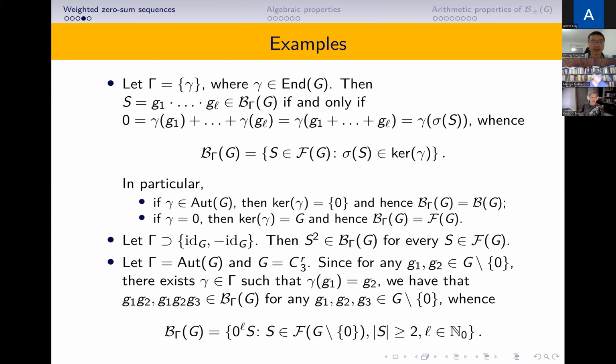And if we have three non-zero elements g1, g2, g3, we can choose weights mapping g1 to g1, g2 to g1, and g3 also to g1. Since we are in the elementary 3-group, g1 g2 g3 is also a Gamma-weighted zero-sum sequence. This means that B_Gamma(G) is the set of sequences that have at least 2 terms that are not 0.